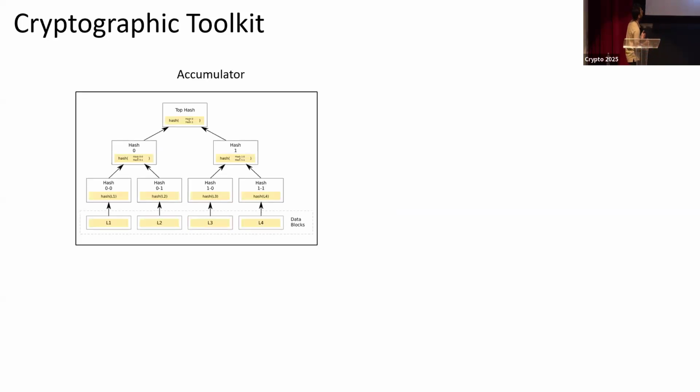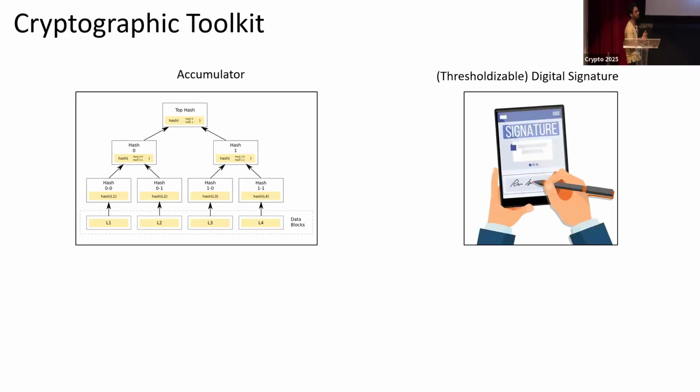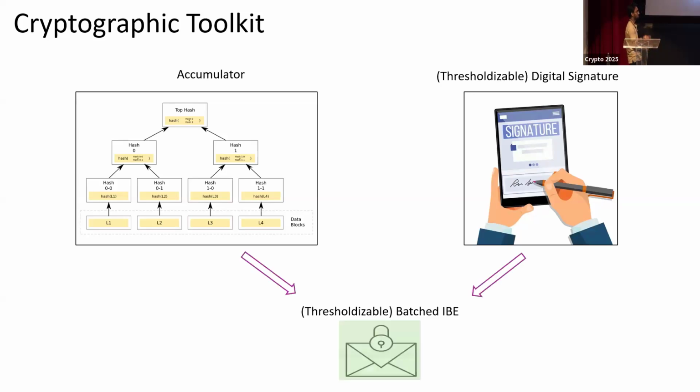Now I'll go into the cryptographic toolkits that we use in order to build this. First is an accumulator, think of a Merkle hash as an intuition, and second, a thresholdizable digital signature scheme. We'll use these two ingredients to build thresholdizable batched identity-based encryption.